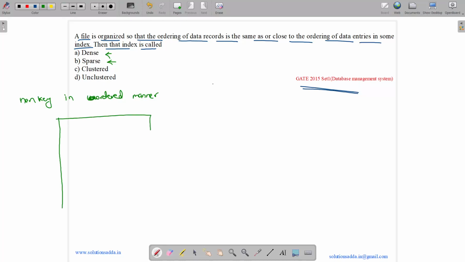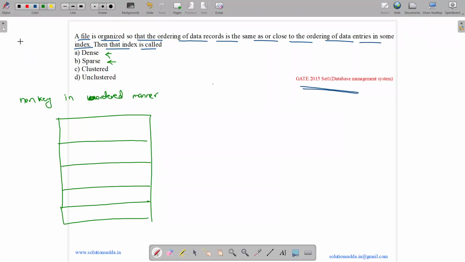Non-key. Suppose the file has 5 blocks like this, and each block can have 2 records. Now we have ordered entries like 4, 4, 4, 5, 5, 6, 6, 7, 7, 7. It is non-key. Non-key means repetition is allowed, but it is ordered.